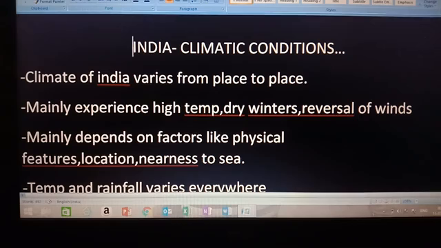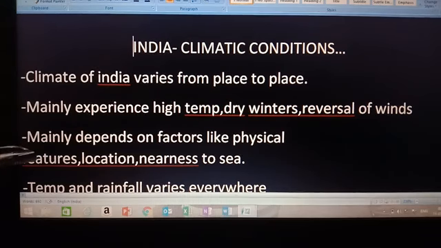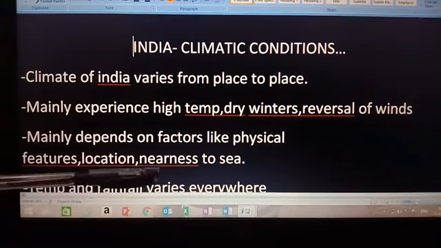Mainly we experience high temperature, dry winters and reversal of winds. Mainly the temperature which is seen in India is high. The winters are dry and winds always reverse their direction. Then it mainly depends on factors like physical features, location, nearness to sea. What are its physical features, where it is located, and nearness to sea, whether it is near to the sea or far away from sea.